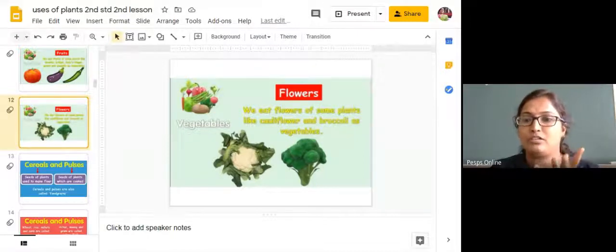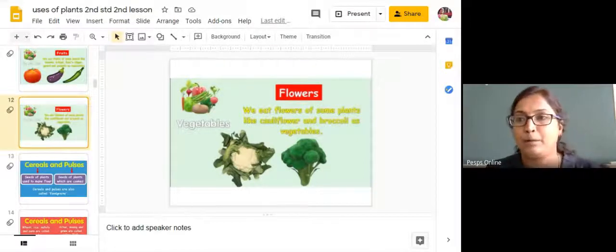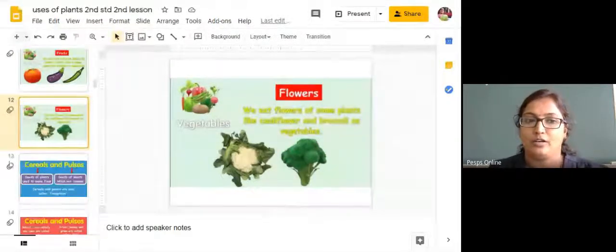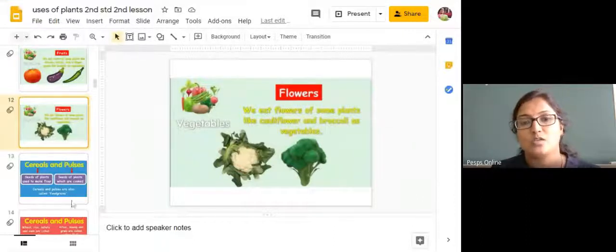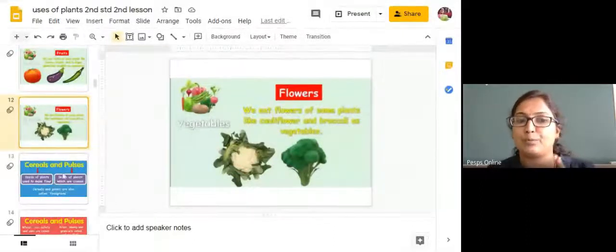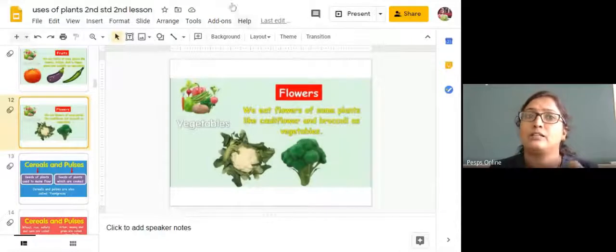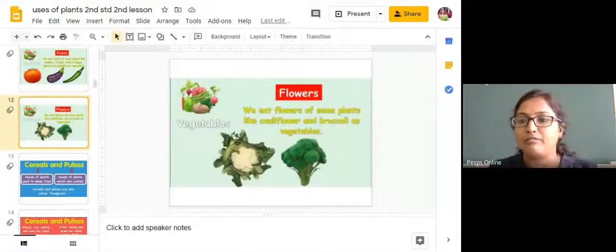Okay, a sweetish, delicious dish you can prepare. You can also prepare rose water from the flowers. So we can use the flower part as a vegetable. Even the pumpkin flower, that one also we can use as a vegetable.